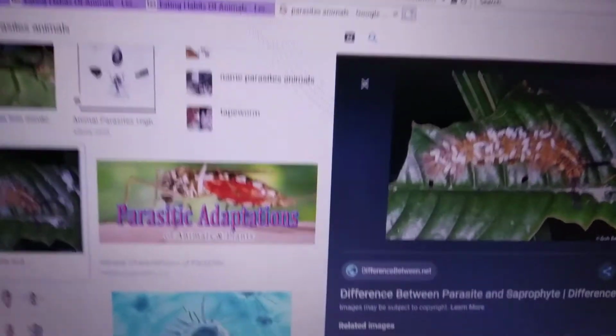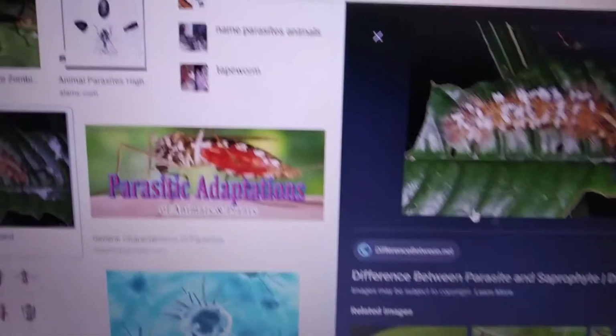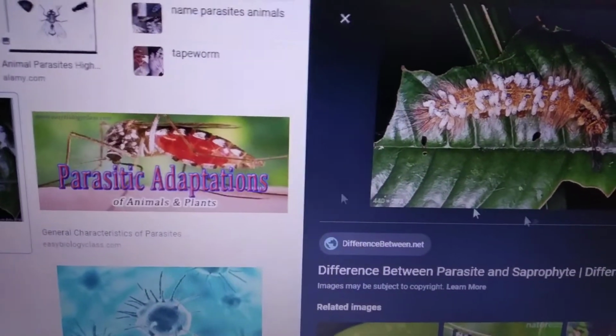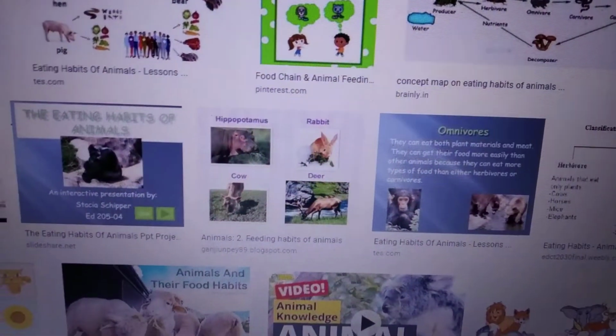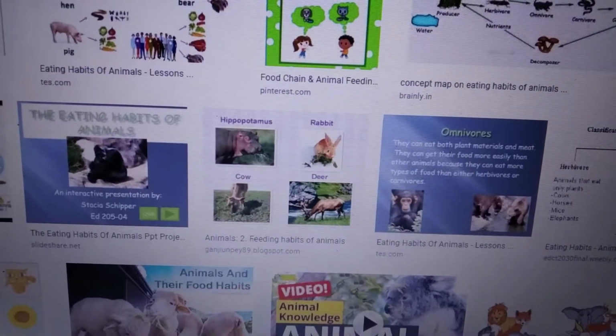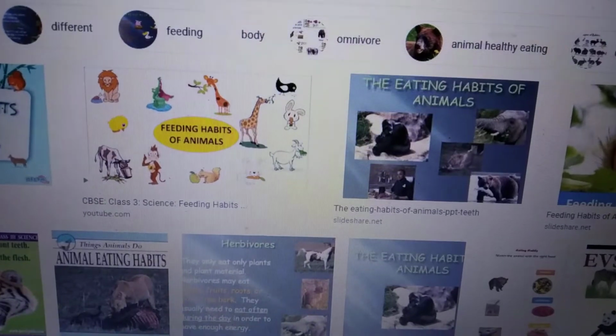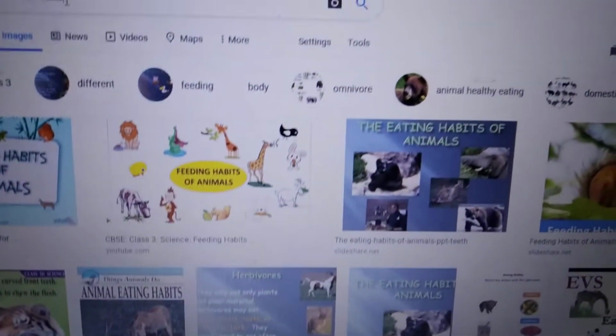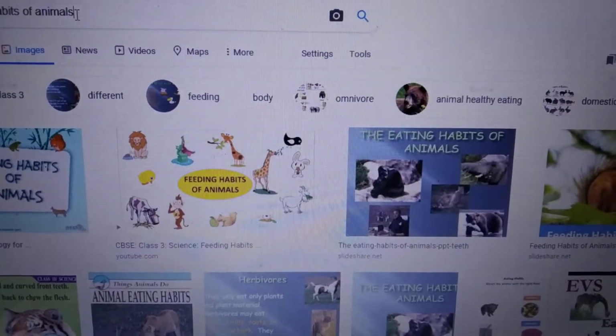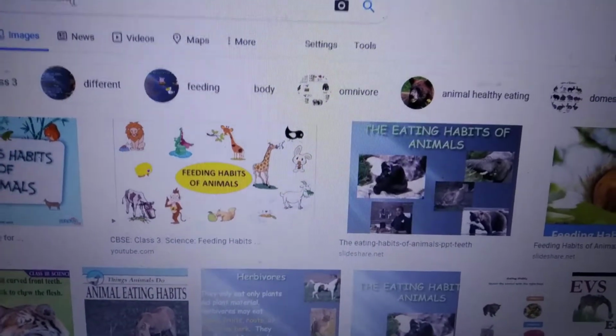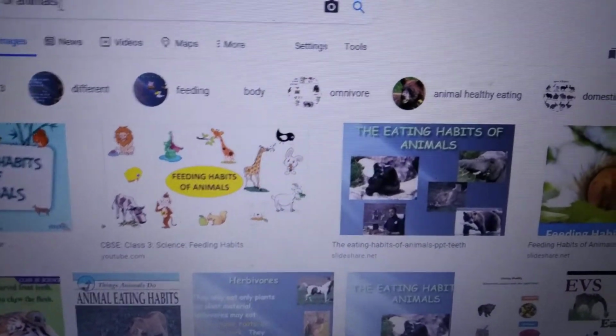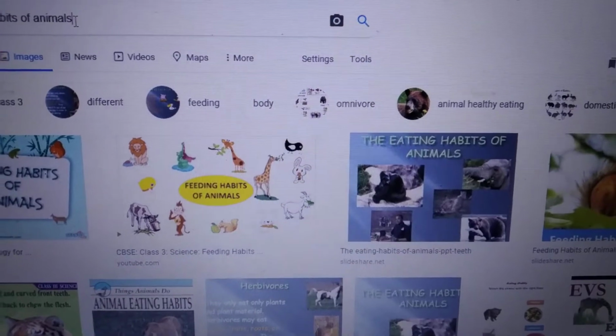Next, coming to the decomposers. Have you heard about decomposers? What are decomposers, children? Decomposers are bacteria, fungi, and germs. These feed on dead and decaying organic matter and convert it into nutrients to enrich the soil.